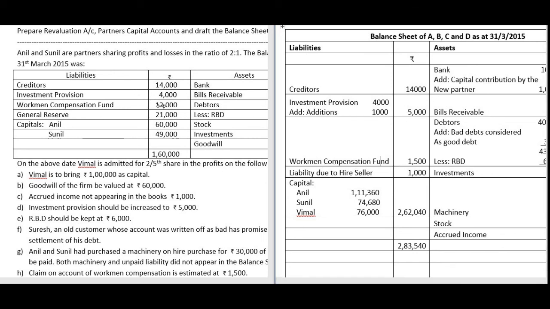Next is workman compensation fund. In this there was a total of 12,000. 10,500 we have distributed to the old partners. So the remaining amount is 1,500, which is retained in the account. Next, liability due. This was an unrecorded liability, which we recorded in the revaluation account.